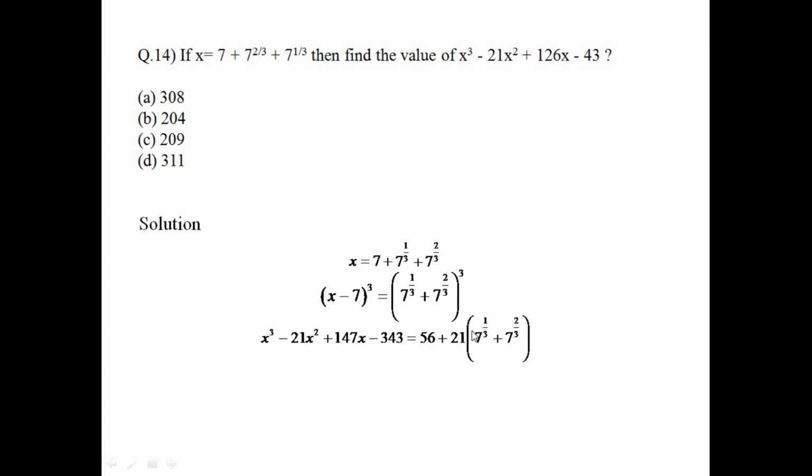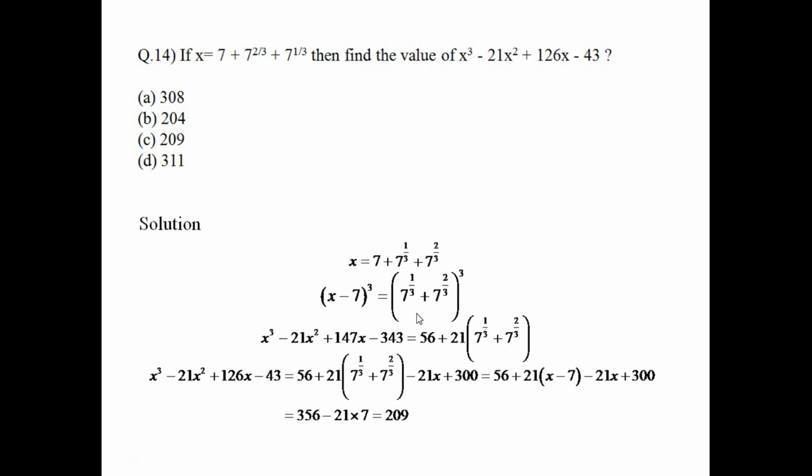So you get 21x on this side. You see that the first two terms are matching our question and the next two terms are not matching. The fourth term obviously is a constant. You can just add and remove whatever you want with the constant. Constant doesn't matter much. The main thing is to get the exact coefficient of x. The question has been made in such a way that whenever you write this as x minus 7, you get 21x here, and it exactly cancels out some portion of 147x to make it 126x.